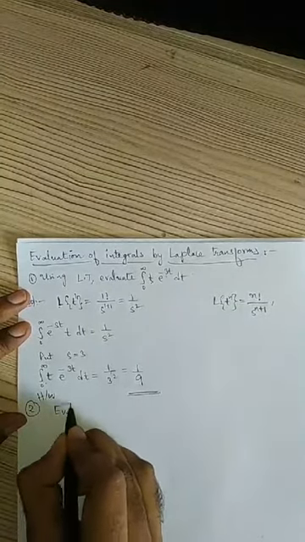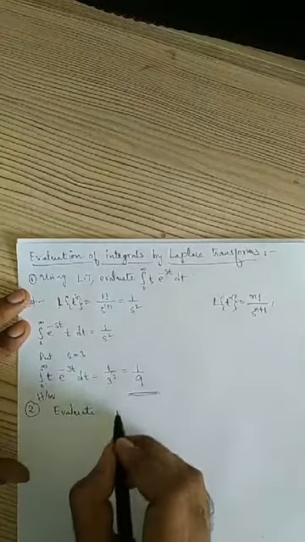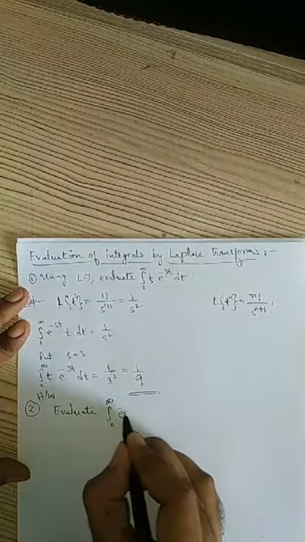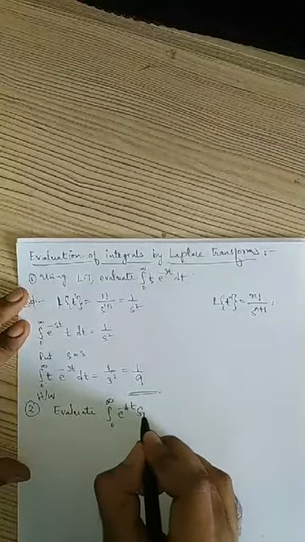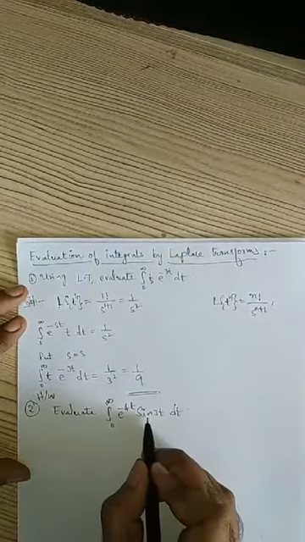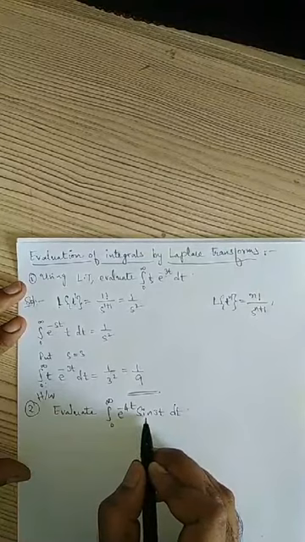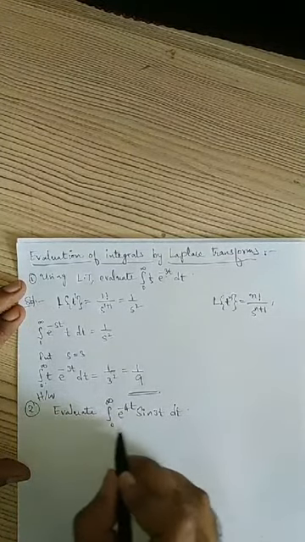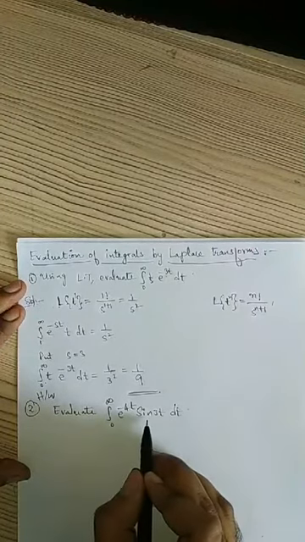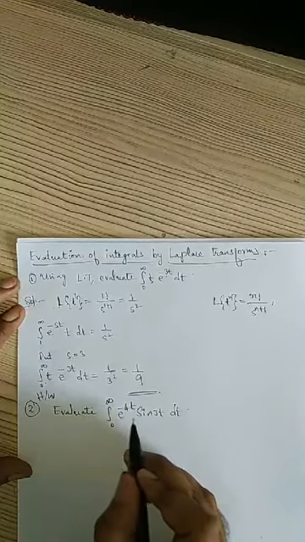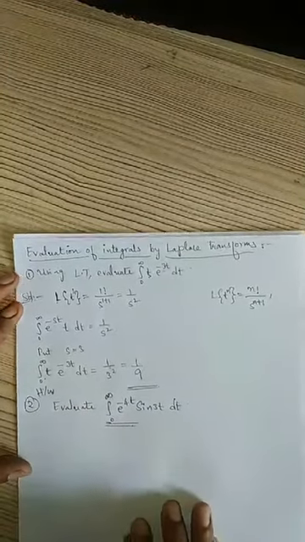Evaluate the integral from 0 to infinity of e power minus 4t into sine 3t. So first we have to find the Laplace transform of sine 3t, which is given by 3 by s square plus 9. Then you expand the Laplace transform of sine 3t by applying the definition of Laplace transform. Then in place of s you substitute 4. You take this problem as homework.